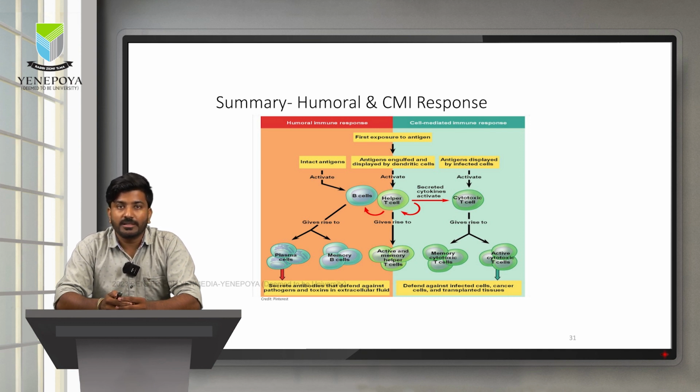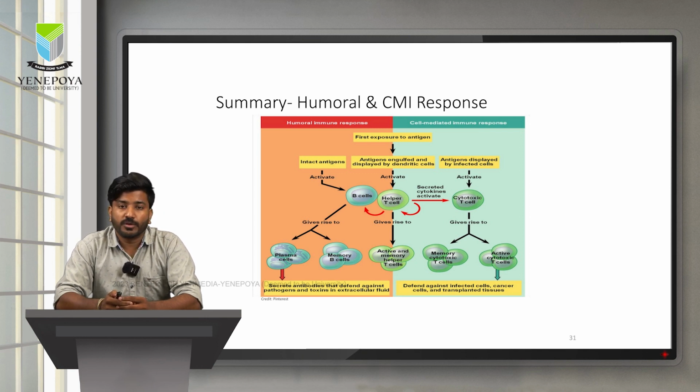On the right hand side, if you see, there is cytotoxic T cells which get activated by again the helper T cell, which again divides into active cytotoxic T cell and memory cytotoxic T cell. Active cytotoxic T cell helps in destroying the infections, majorly viral infections and cancerous conditions.